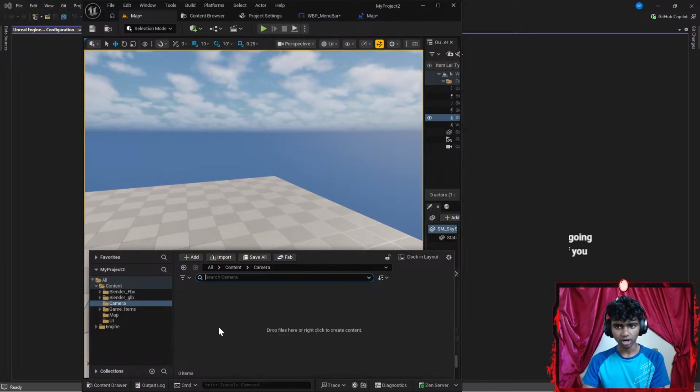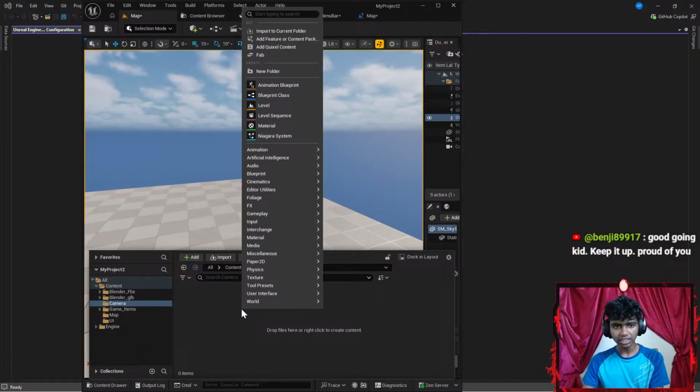Right click in content drawer. So I gotta go ahead and right click. Okay, good going, kid. Keep it up. Proud of you. Honestly, I appreciate you, Benji. That actually means the world to me, guys.